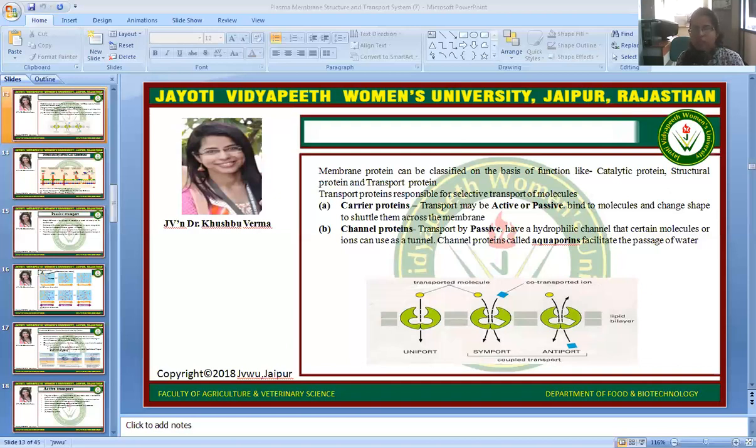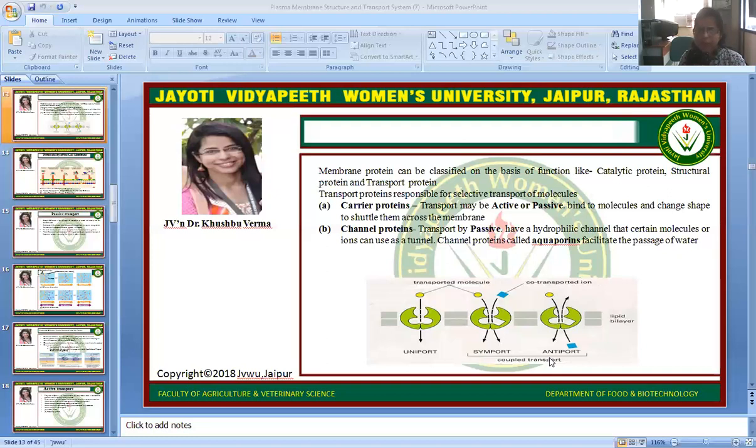Channel proteins are also called aquaporins, and they facilitate the passage of water. It means aquaporin is a type of channel protein which facilitates water transportation. There is a basic difference between carrier proteins and channel proteins, because carrier proteins change their shape to transport the molecules, but channel proteins do not change any shape. Carrier proteins are involved in active or passive transport, and channel proteins only transport by the passive method.